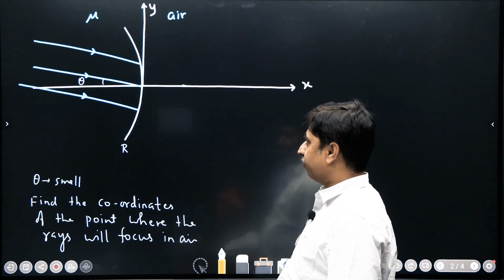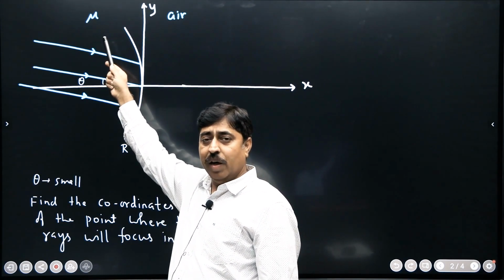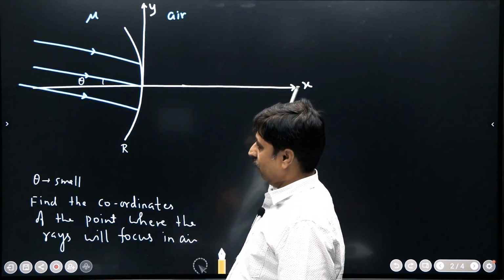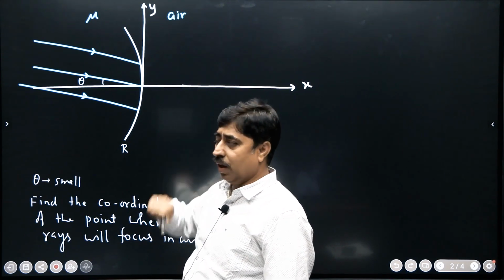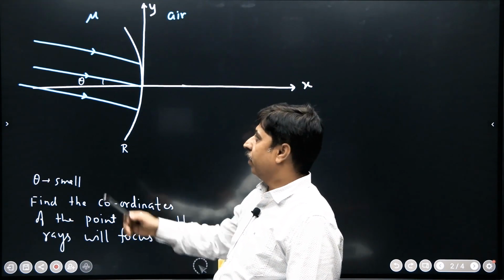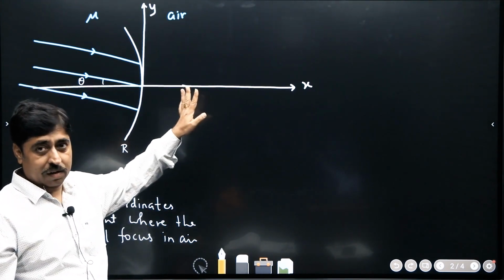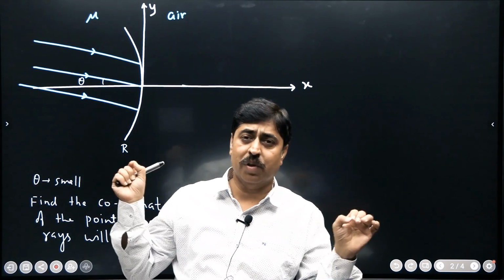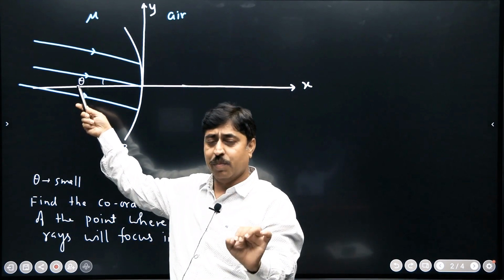This is a curved spherical surface which is separating two media. The medium on the left has refractive index mu and the medium on the right is air. The principal axis of this curved surface is basically the x-axis. Perpendicular to that I have marked the y-axis. The radius of curvature of this surface is given as r. Then there is a beam of light which hits this surface from left to right, and this beam makes a very small angle theta with the principal axis, with this x-axis.